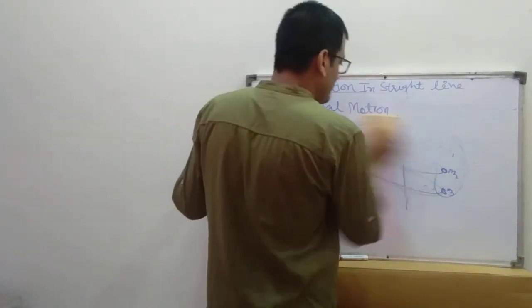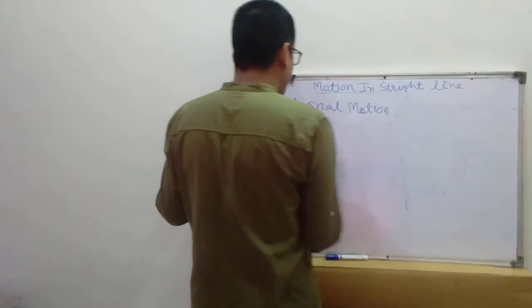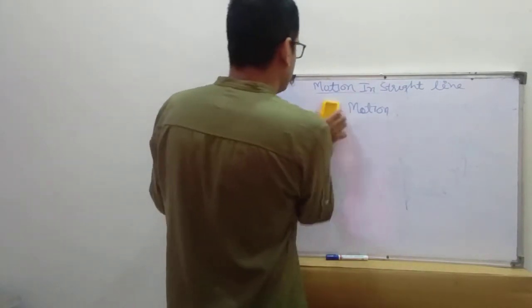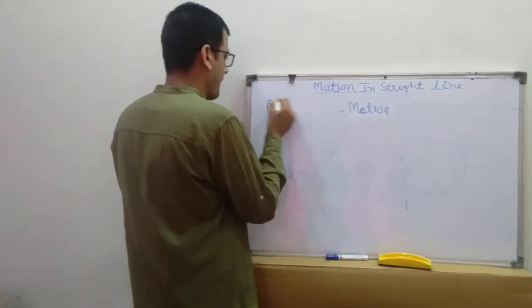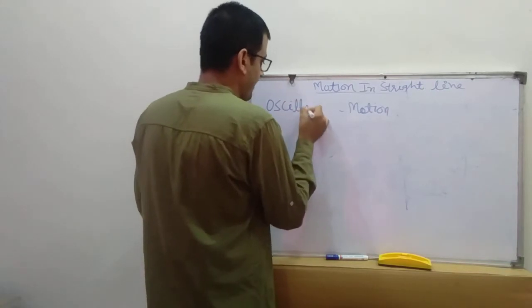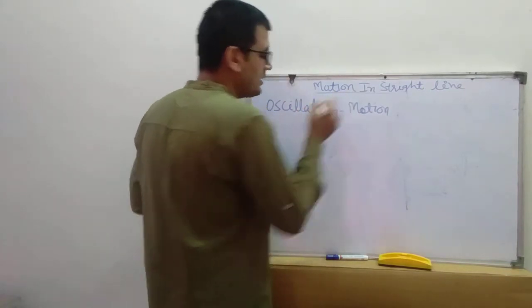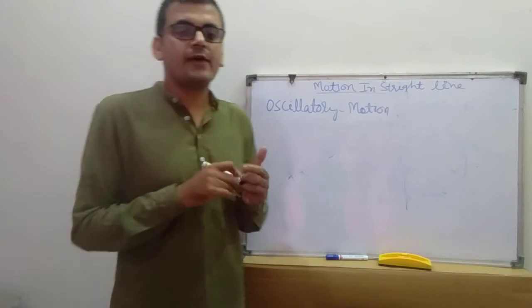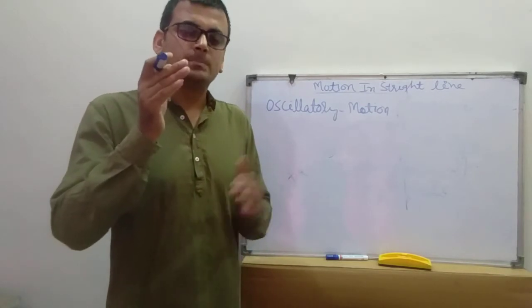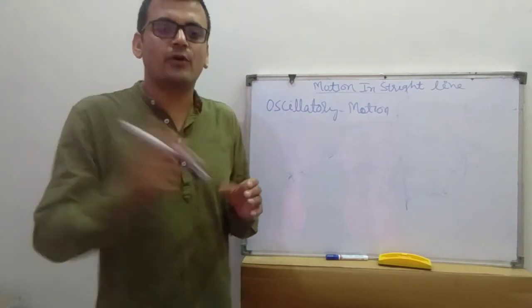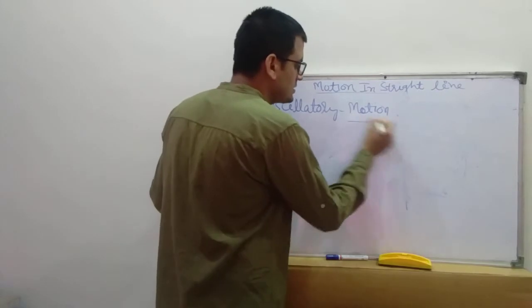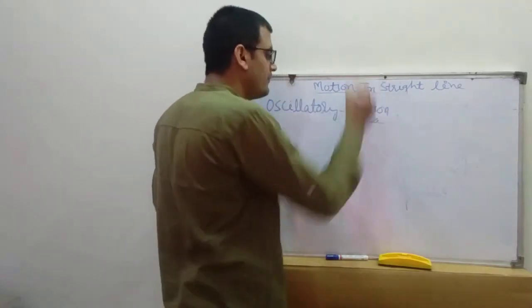Now next one is oscillatory motion. What is the meaning of oscillatory? If any body moves to and fro. To and fro means, suppose this is any surface or roof.